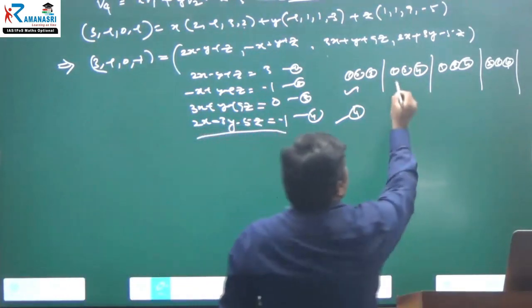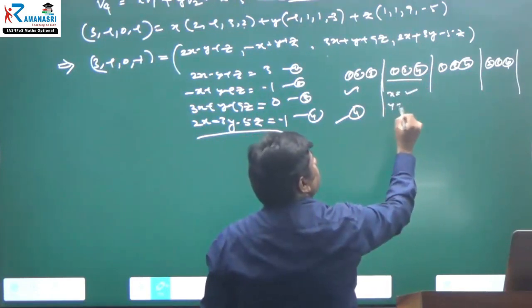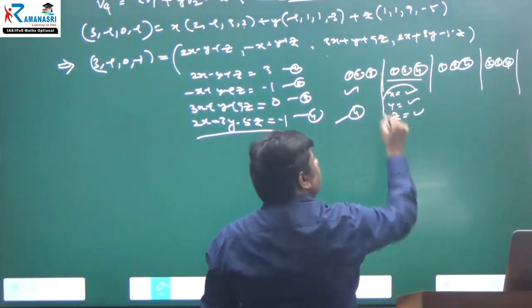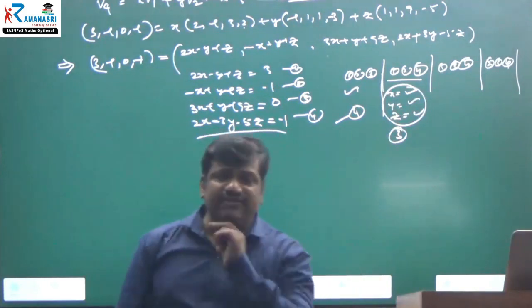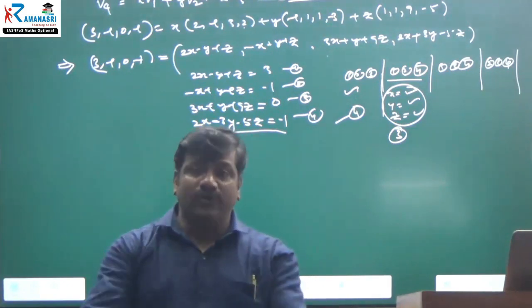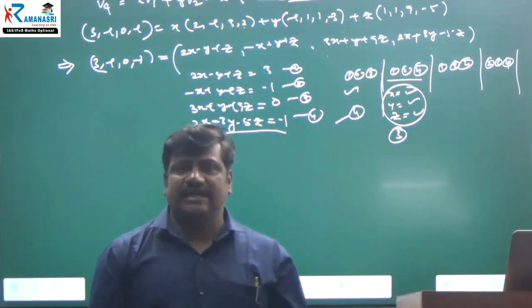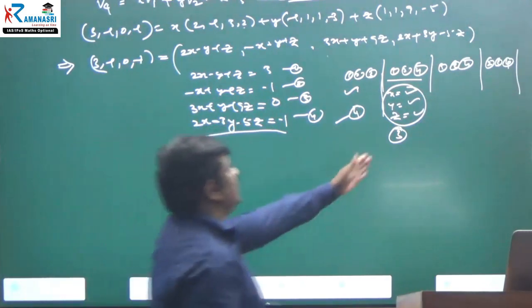Here also you can take equations 1, 2, 4 and find x, y, z. If these values satisfy equation 3, then definitely we have found the scalars x, y, z. Otherwise, not. The same thing applies here.